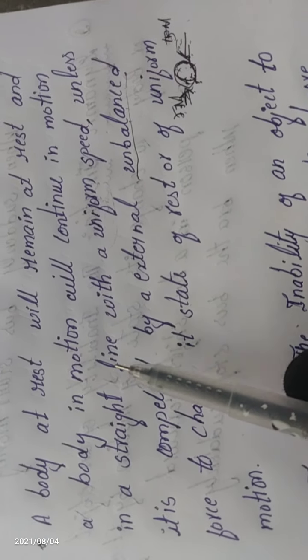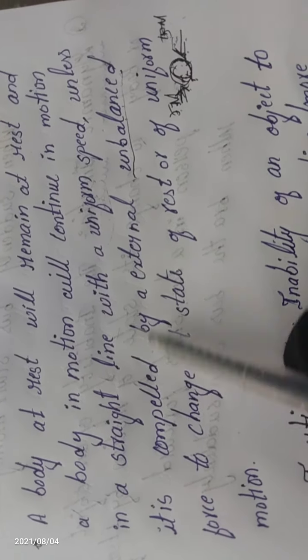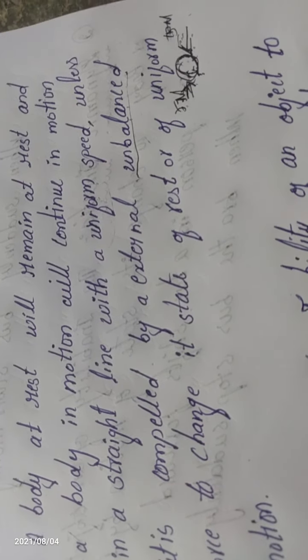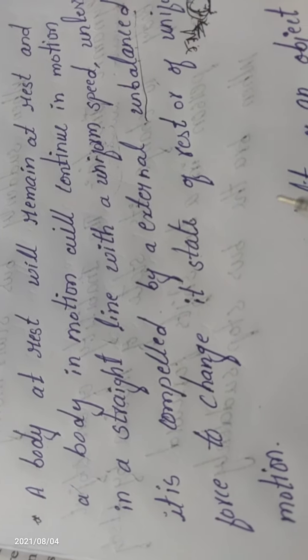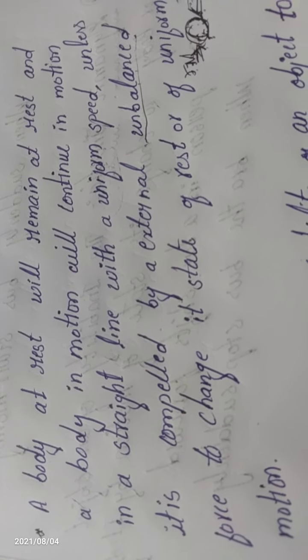If you want to stop a car's speed, when the car is moving fast and we want to stop it, what do we have to do? We have to apply the brakes. That means we have to apply an unbalanced force on the brake. Then only our car will be stopped.